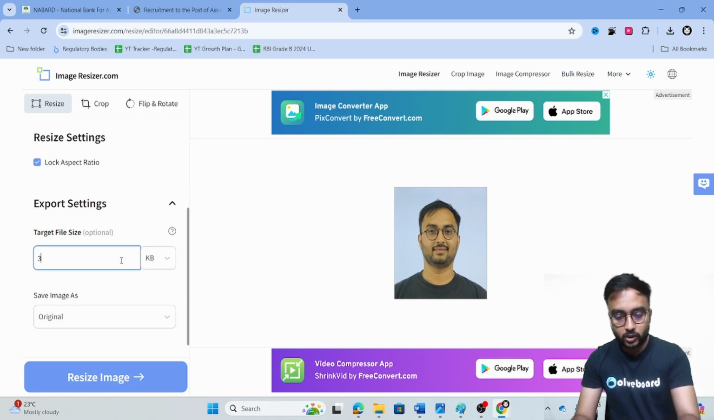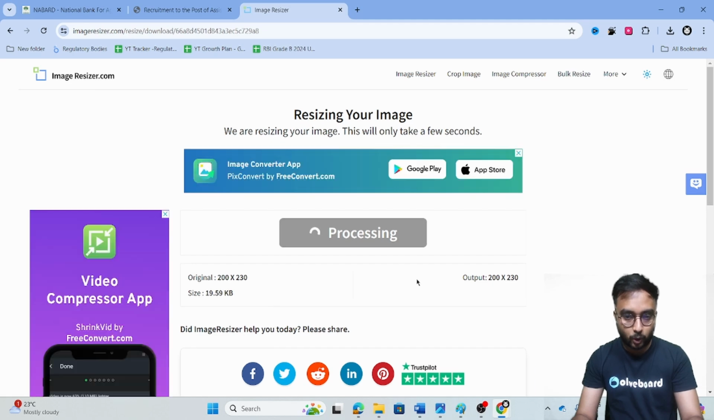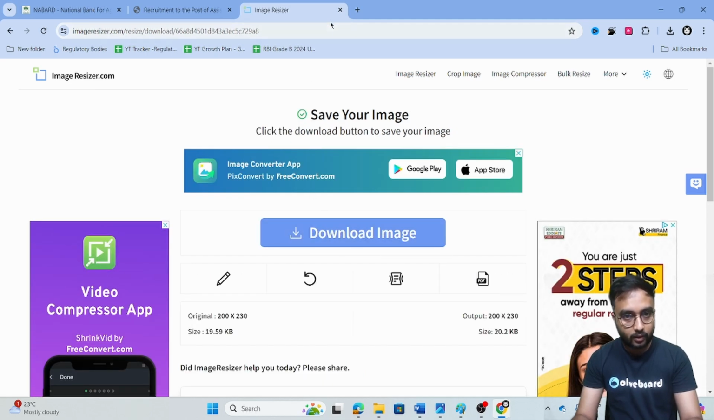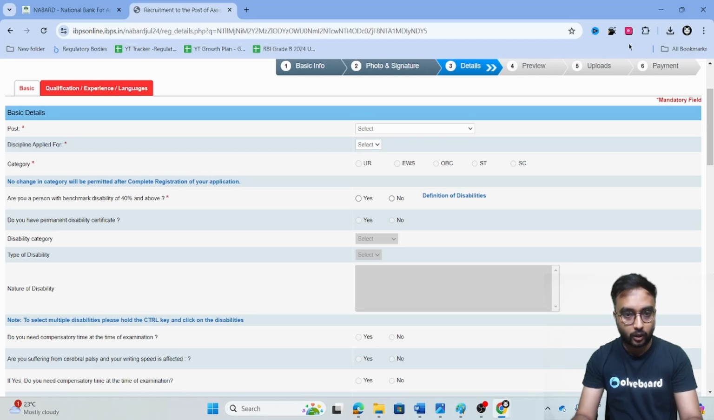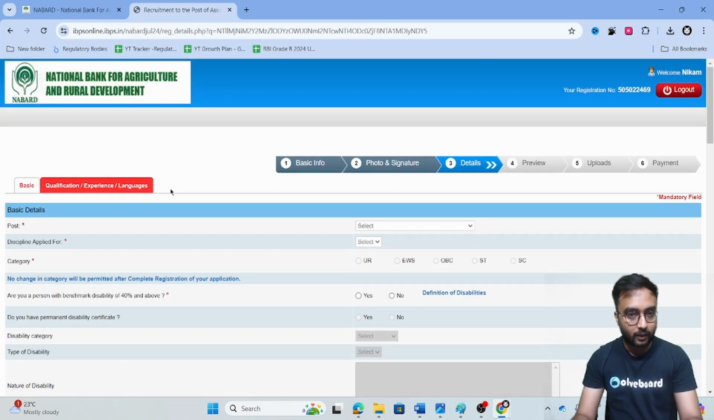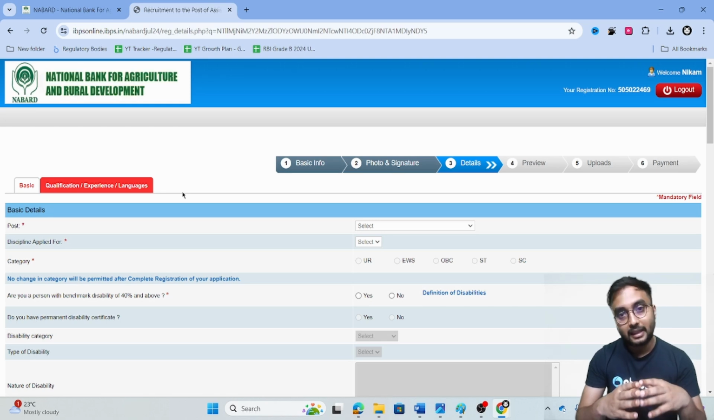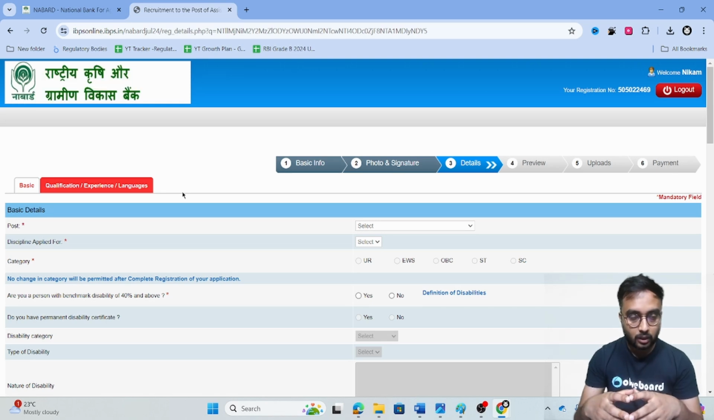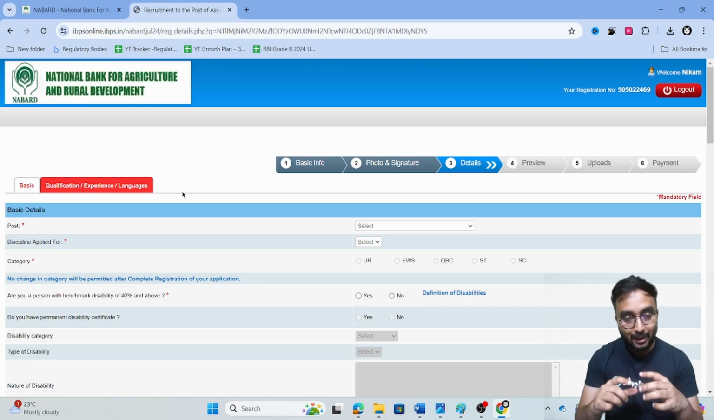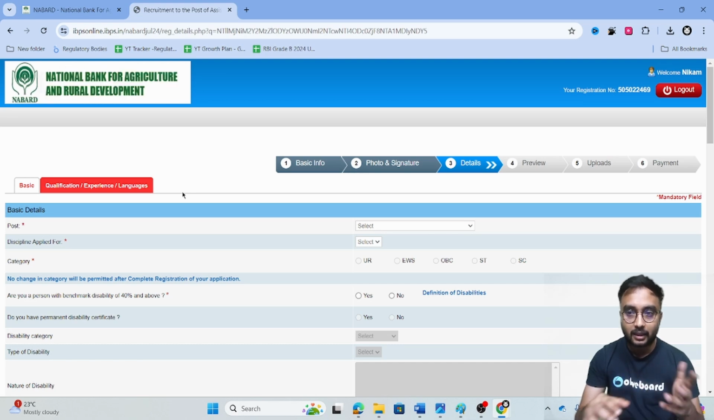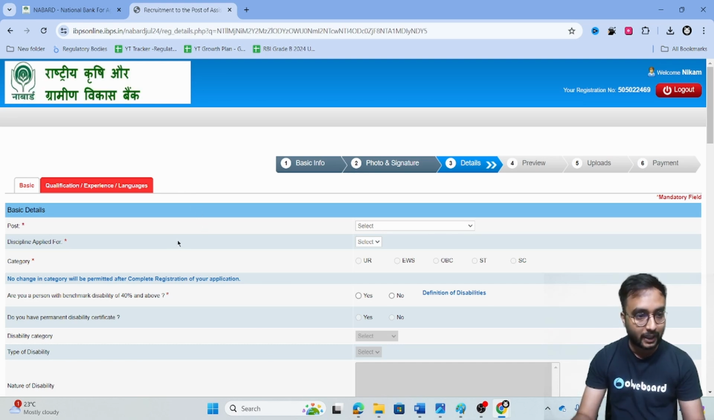And once you write this 30 kb and resize the image, it will process and resize your image. Once the resized image is there, you download it, and once you download it, you will have it in your downloads and you can upload it. In similar fashion, first change the dimensions of the image, then change the size of the image. Also, when you are naming the images, make sure there is no space in the names, otherwise again the NABARD platform does not accept it.